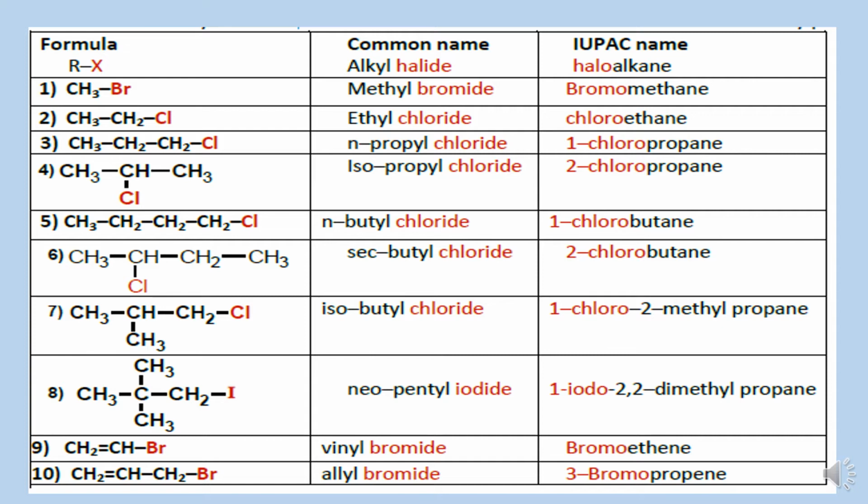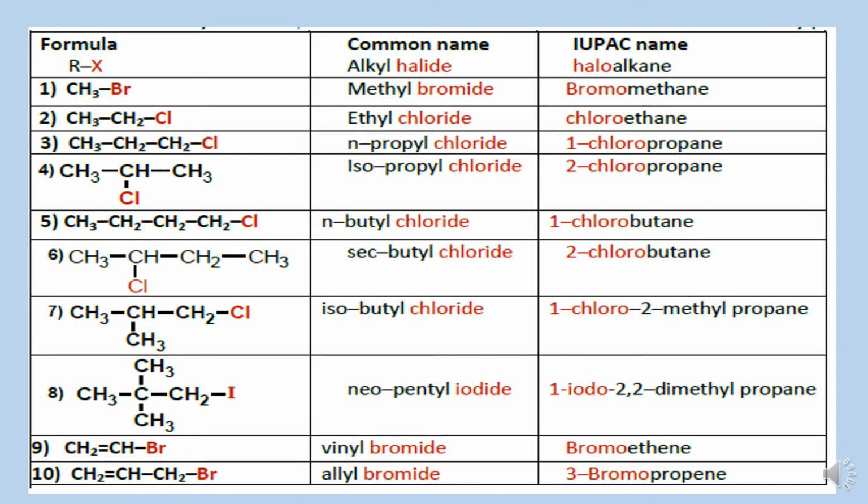If chlorine is added to the second carbon atom, then it would be 2-chloropropane. For a chain of 4 carbon atoms, the position of chlorine is decided by numbering the chain from that side from where we get the lowest position. So similarly, the fifth compound is named 1-chlorobutane, the sixth one is 2-chlorobutane, and the seventh one has one substituent, methyl, also,